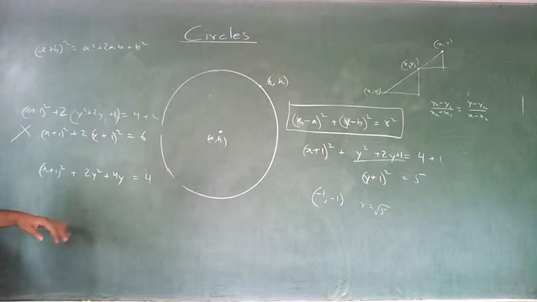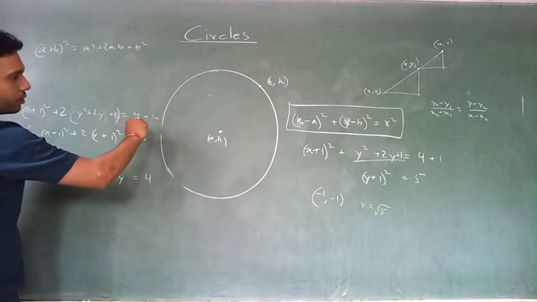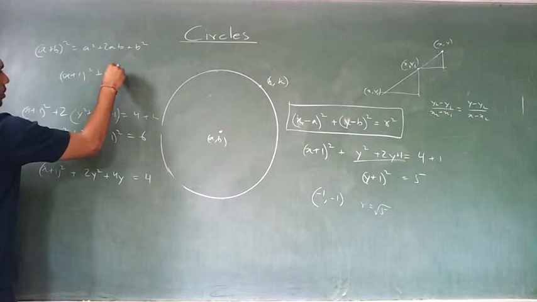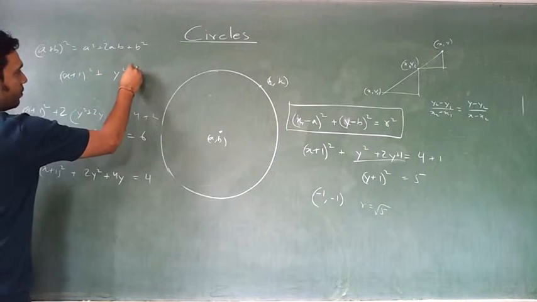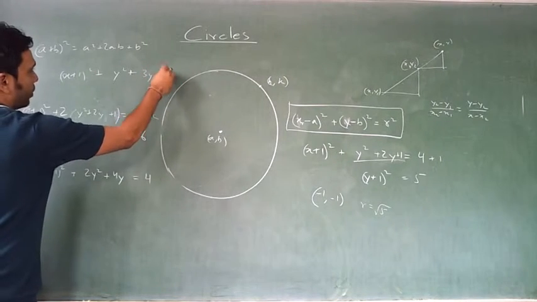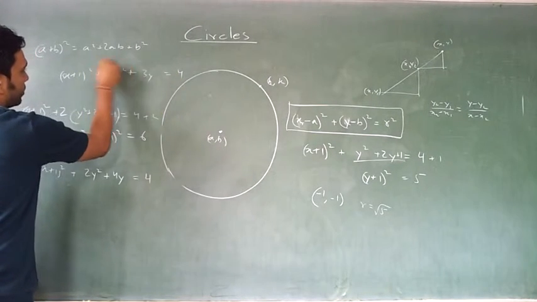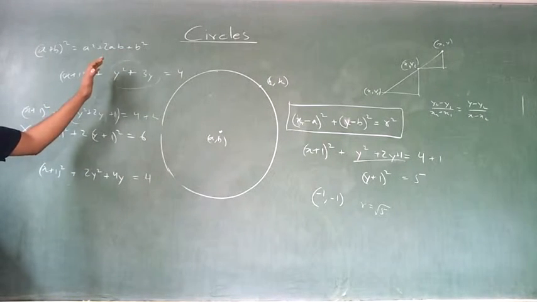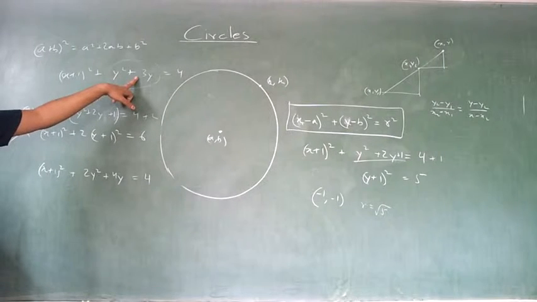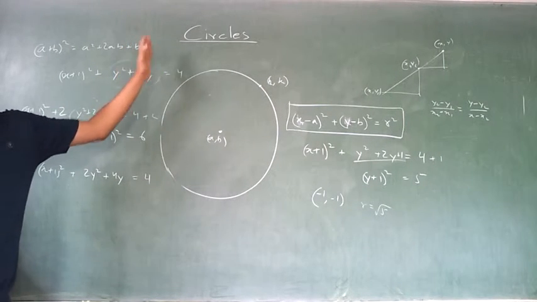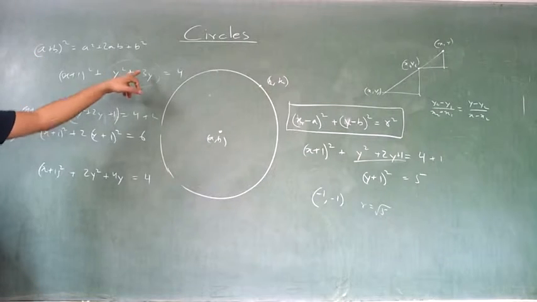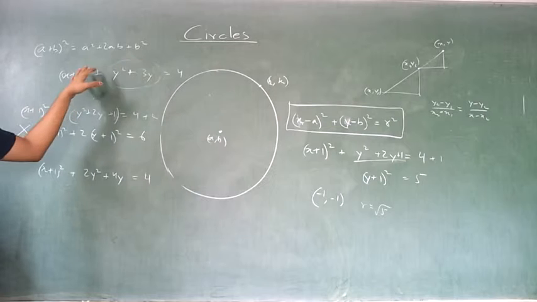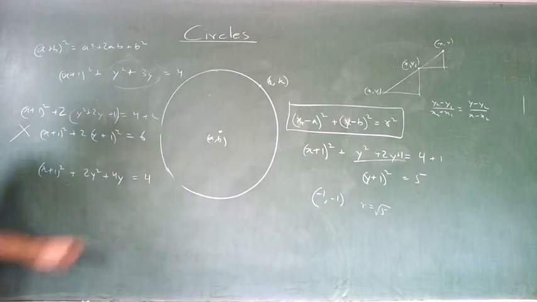So what do you see, if you have a change, the previous question I gave you? x plus 1 the whole square plus y square plus, even if I give you say 3y or whatever, you can make this into a y plus something whole square. No need to take common and all. What will this become? y plus 3 by 2 the whole square, whatever needs to be added here and there. This 3y can be written as 2 into y into 3 by 2, and that 3 by 2 whole square it becomes. So this can be made into a circle.